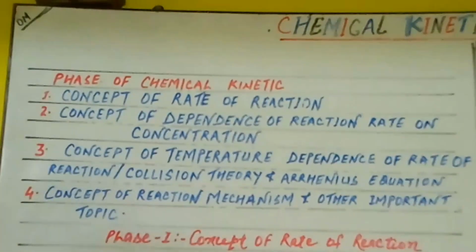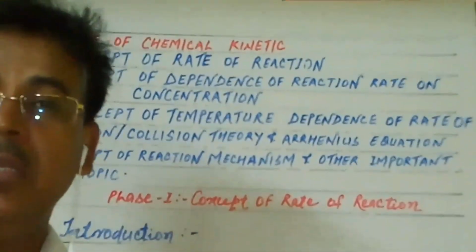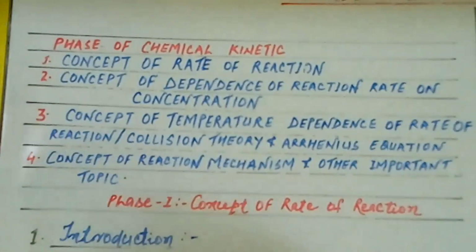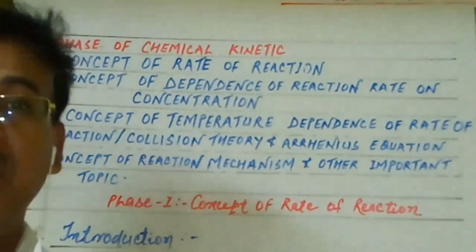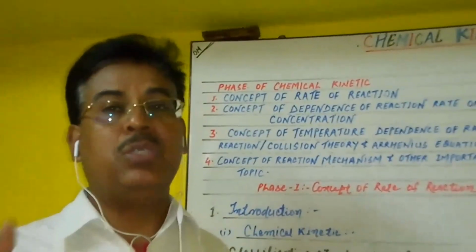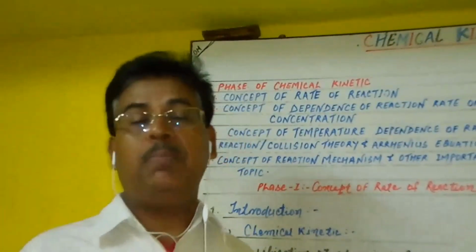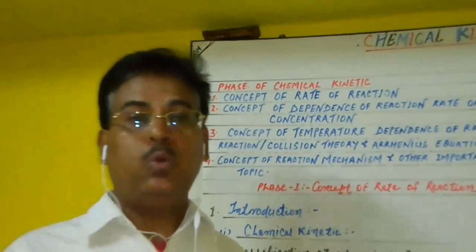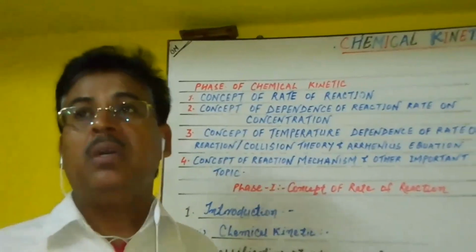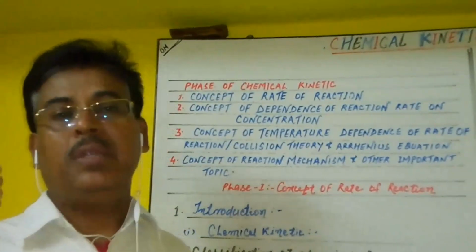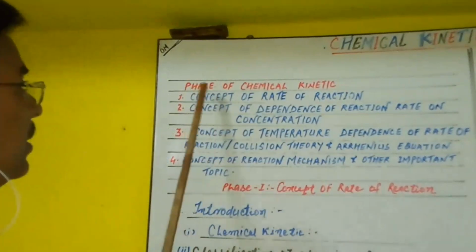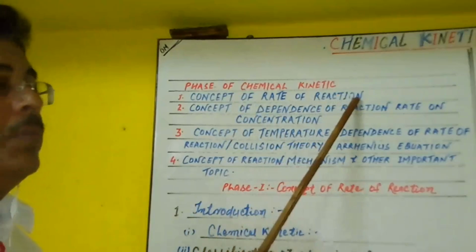What do we mean by rate of reaction? What is the relative rate of reaction? What types of rate of reaction are present? What is the unit of the rate of reaction? Ultimately, how are we able to measure it? There are two types, average rate of reaction and instantaneous rate of reaction, by the help of graphical representation, the slope of the tangent, etc. And ultimately, we discuss the factors influencing the rate of reaction. These topics are included in the first phase, known as the concept of rate of reaction.